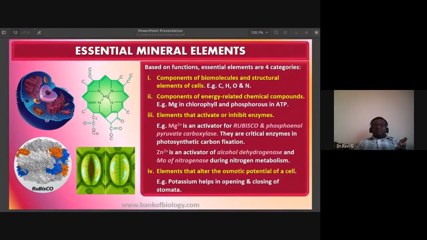In the next chapter, when we are studying photosynthesis on Monday, you'll understand the importance of these enzymes in fixing carbon dioxide from the atmosphere.